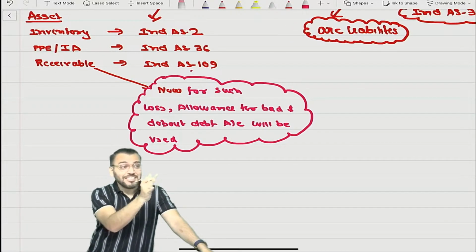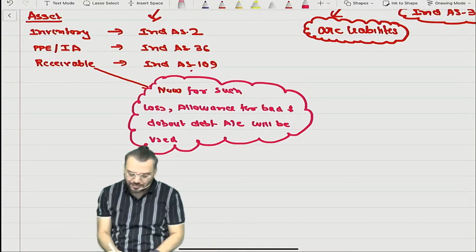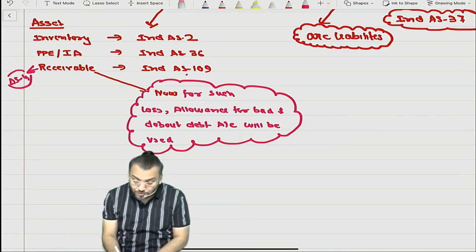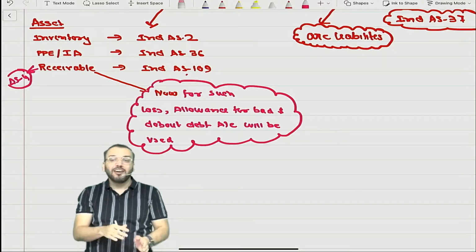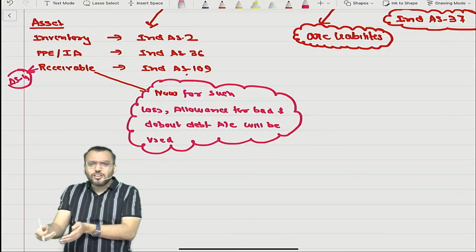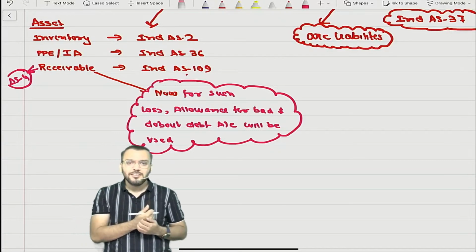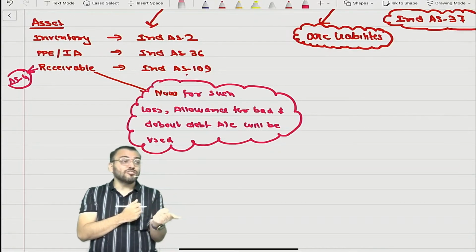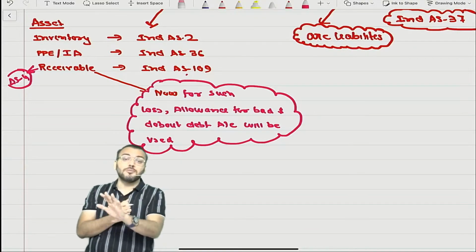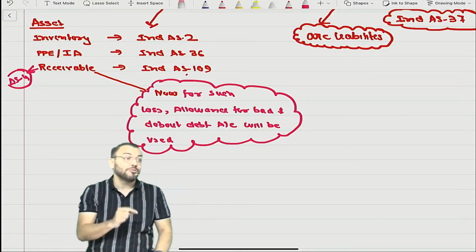One thing you want to say is AS 29 is not covered. AS 29 is not applicable. Whatever you have done, actually this was covered in AS 4 only, but that was not informed to you. For other contingencies, AS 4 will be applicable. AS 29 is not covered. Normally in the exam, if they ask a question about provision for doubtful debt and you have written AS 29, I don't know whether they have given marks or not, but that is not correct. So write as per AS 4, provision for doubtful debt.